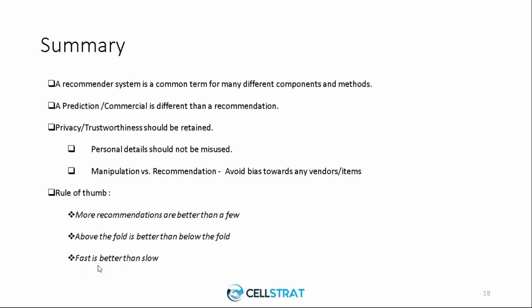A faster recommendation is better than a slower recommendation, because users don't want to spend more time trying to make decisions. Rather, people spend less and less time before making any decisions on the site. So the faster you make a recommendation, the better the product sales would be. So these are certain rules of thumb to be taken into consideration before we design any recommender system.